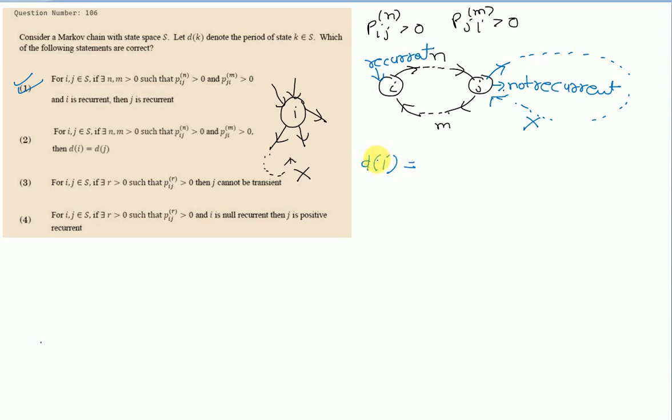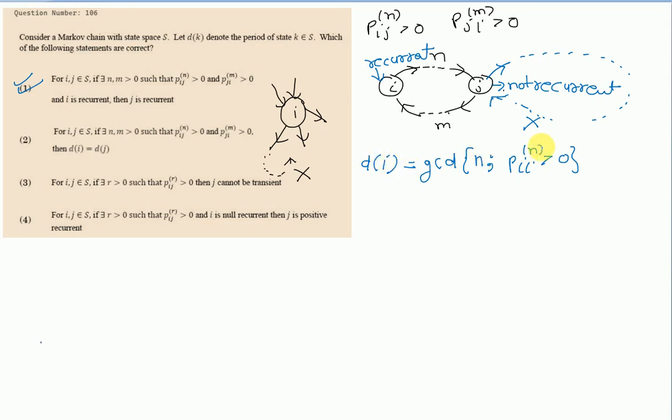This is called the period of state i. How will we find it? d_i is defined as the GCD of all natural numbers n for which P_ii^n is greater than 0. This is the formula by which we can calculate the period of any state i.